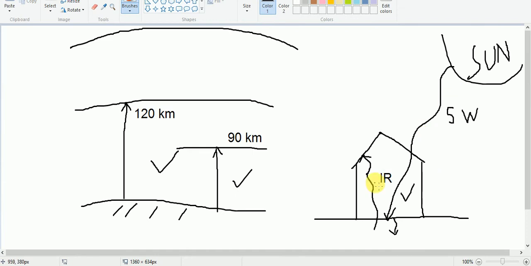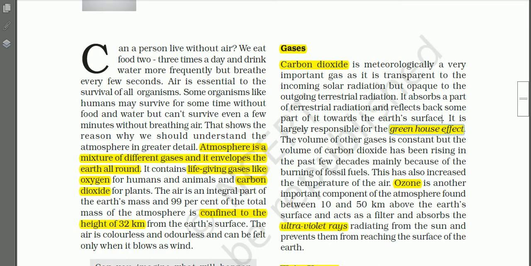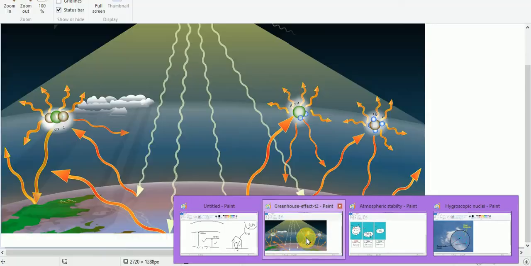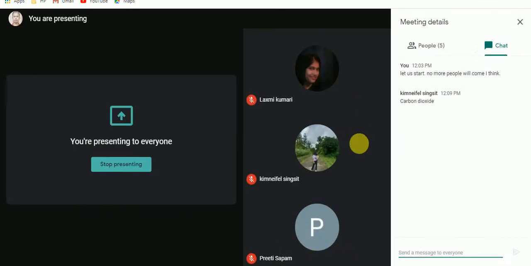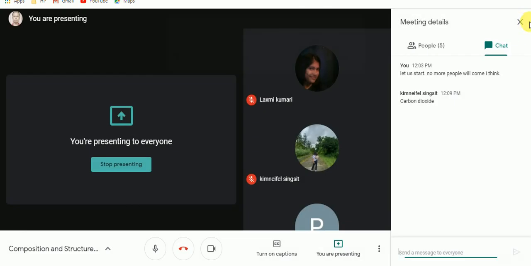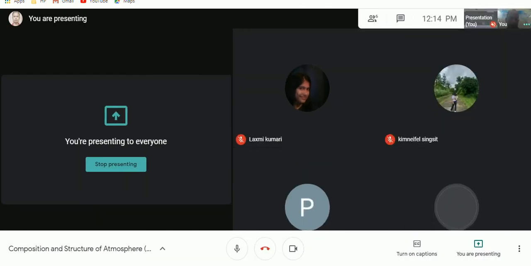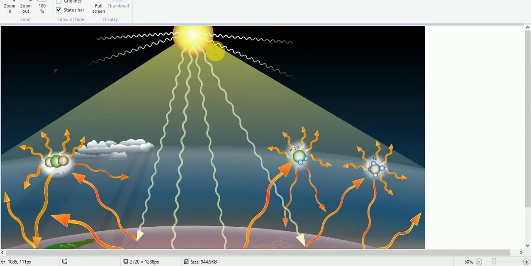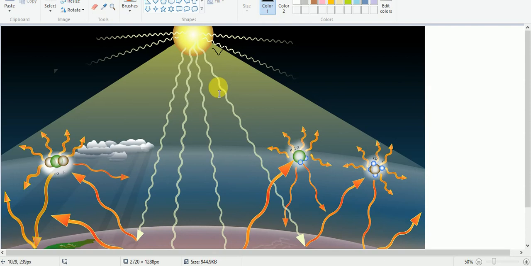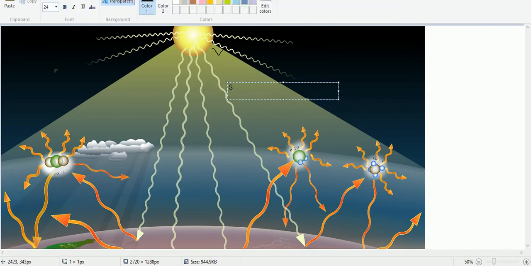And likewise, carbon dioxide, water vapor, and methane act as this greenhouse. So let us see here. In this case, here we have the sun, and the sun radiates energy, as I told you, in the form of short waves.